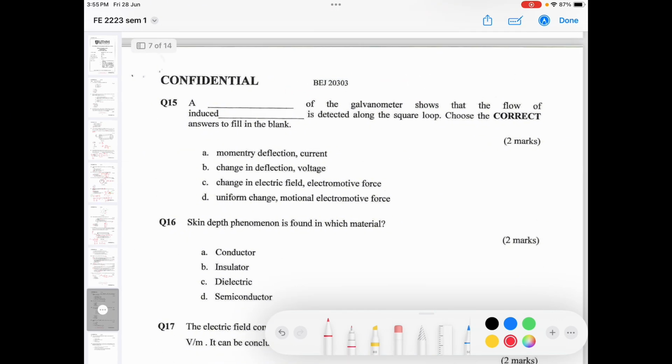What of the galvanometer shows that the flow of induced current is detected along the square loop? Choose the correct answer to fill the blank. The first one, option momentary deflections. Obviously the galvanometer you use to measure the current, right? You use it to measure the currents. So the answer is A.